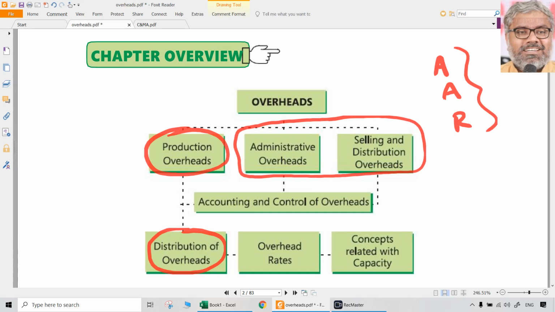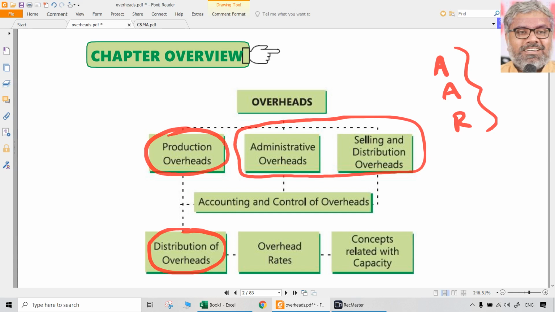But the overheads themselves are those which could not be identified directly with the production process. If they were directly identifiable, they would become direct expenses, like direct materials and direct labor, which are not a problem because those are directly identifiable. Since certain expenses are not directly identifiable with the production process, we call them overheads in the first place.